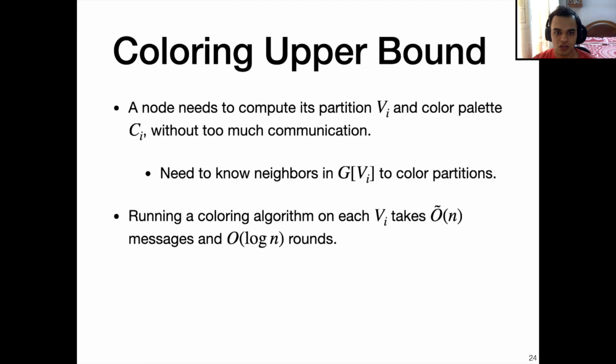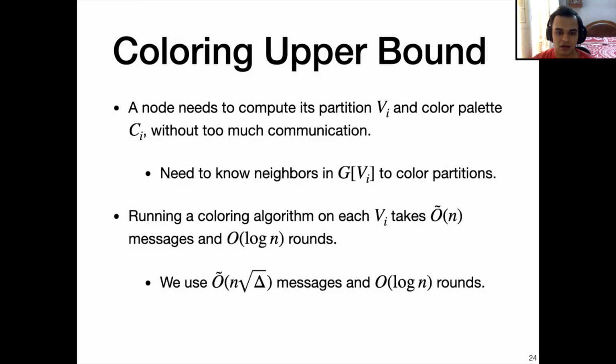Now, if the nodes know all this information, then we can just run a coloring algorithm on each Vi, which takes Õ(n) rounds, Õ(n) messages, and O(log n) rounds. And since the color palettes of each of the Vi's are disjoint, we can run all of these in parallel, and we use Õ(n√Δ) messages and O(log n) rounds. Another thing to note is that the number of recursive calls is constant, so when we recurse on the set L, we only add a constant factor to the round and message complexity.